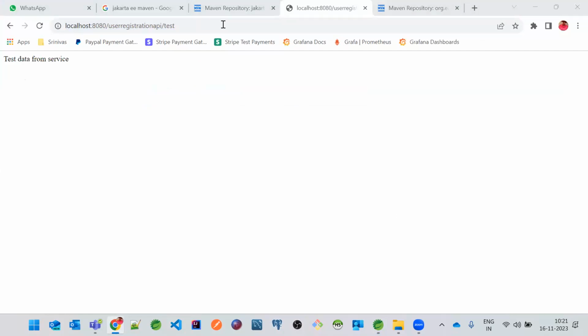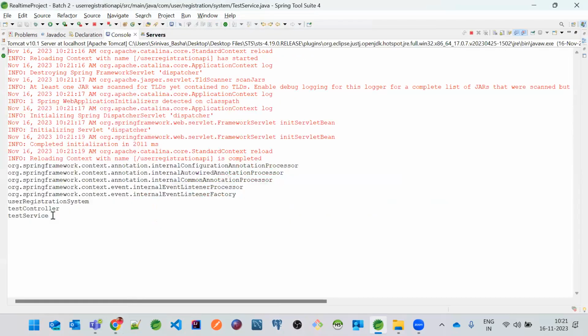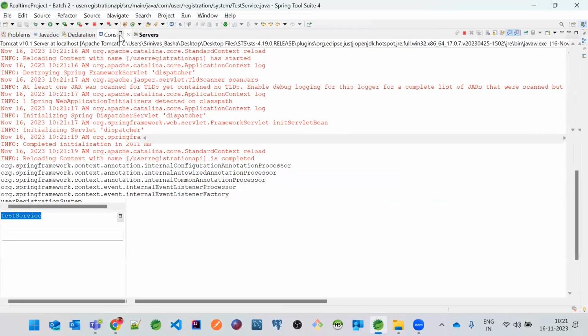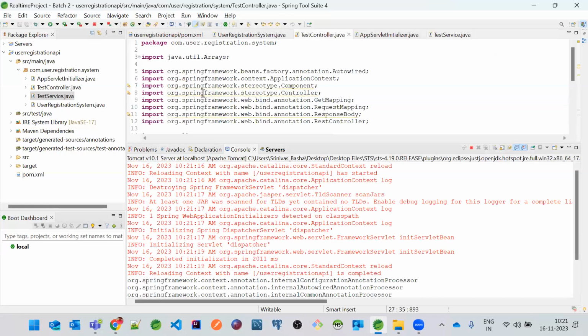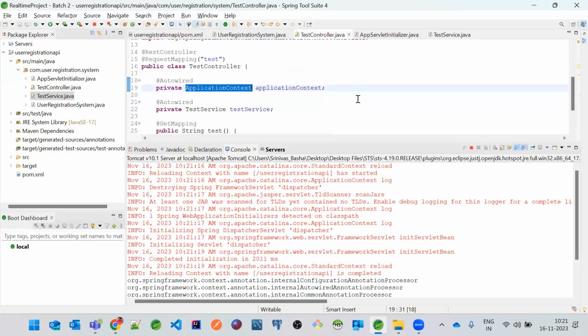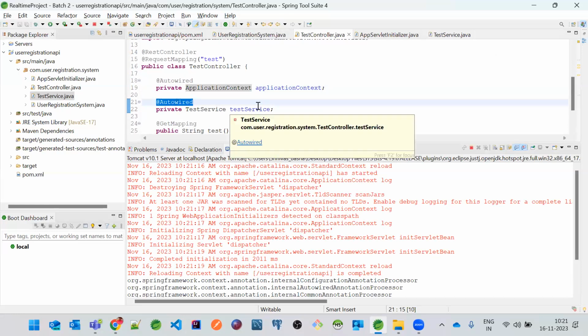Now, if you can see here, this service class object also has been created and kept inside the application context. So application context is like a factory or container which will hold all the class objects. What @Autowired will do: @Autowired will not create an object. @Autowired means it will just search for the objects available inside the Spring container or not. What is the Spring container over here? Application context. So basically @Autowired is used to search for this particular object inside the container.